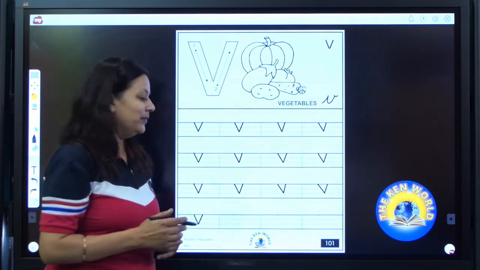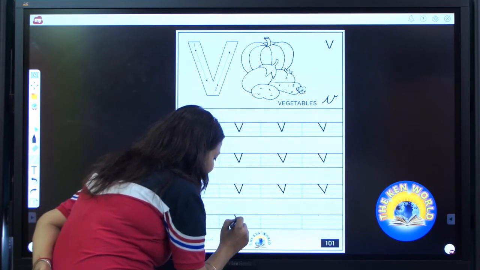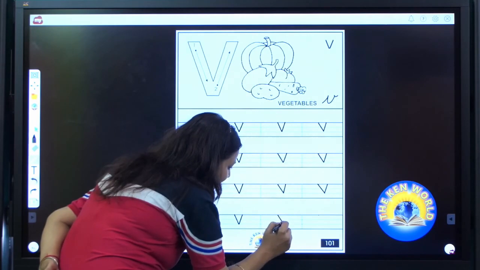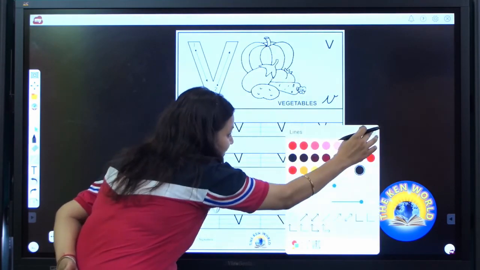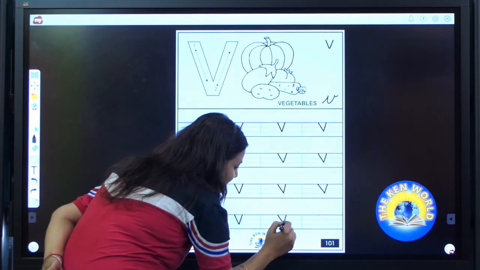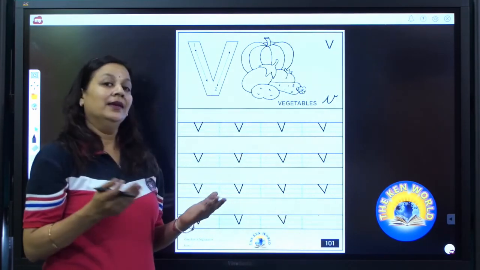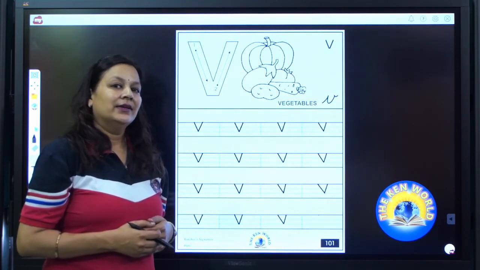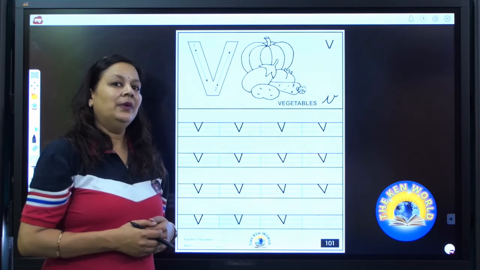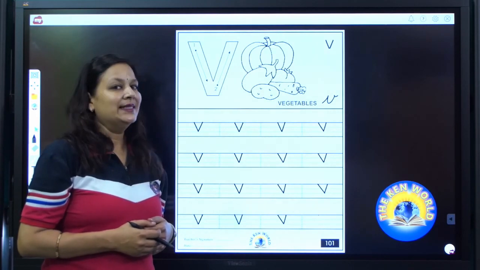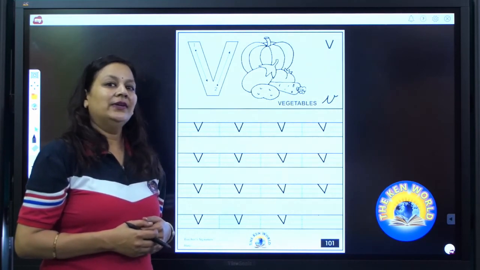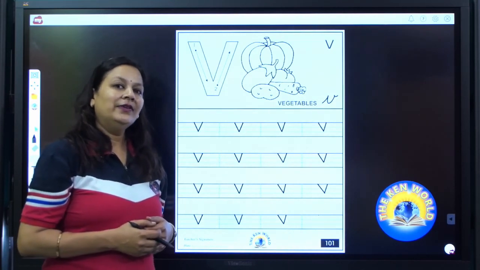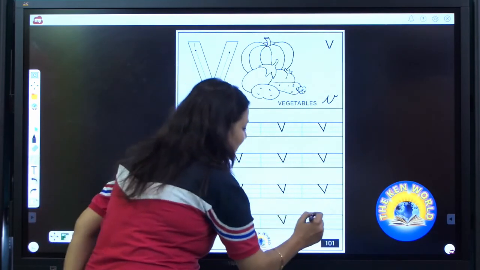Done? Again ma'am is going to write V. Draw a slanting line. One more slanting line. V says V. V as in vegetables. Now it's your turn to write V. You should write properly. Your work should look neat and tidy. If you have done wrong, then you can use eraser. All of you have done. Now I'm going to write V.